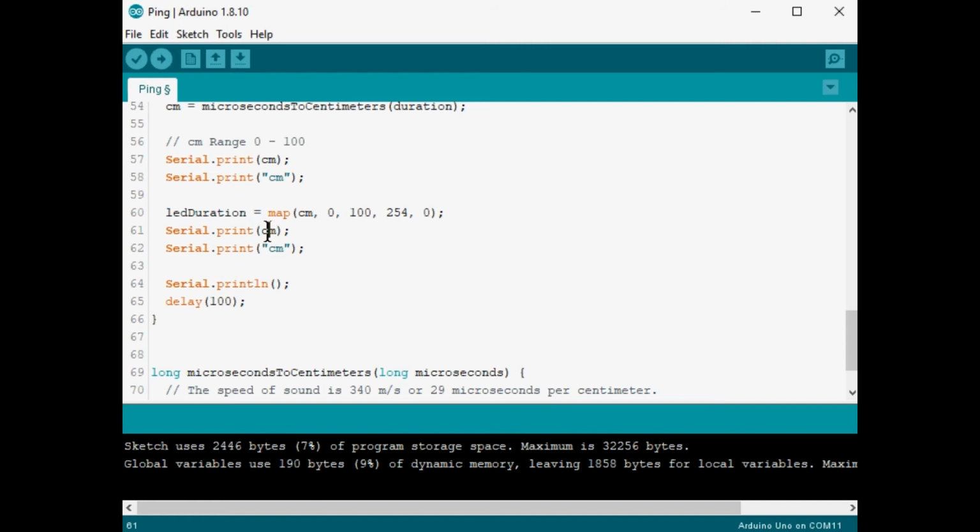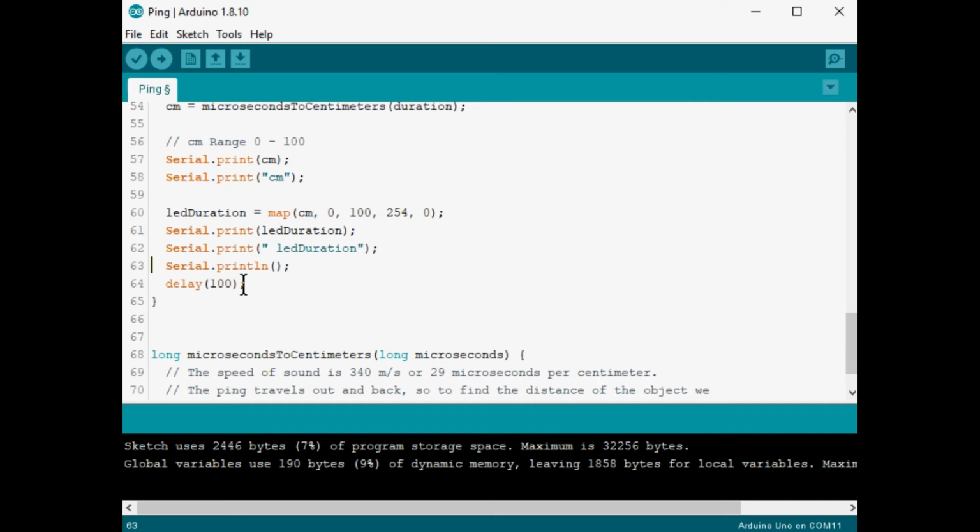And change this to be, well, LED duration. Control C. There we go. Control V. I'll paste it there. And I want a space between that value and duration. And then it prints a blank line and starts over. I think we're ready. Let's try this again.